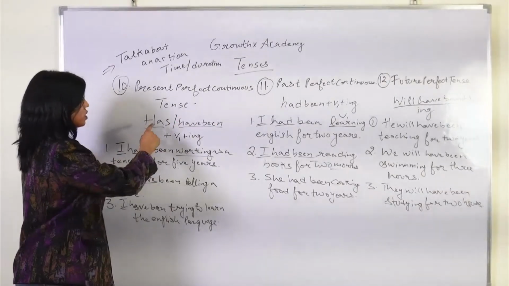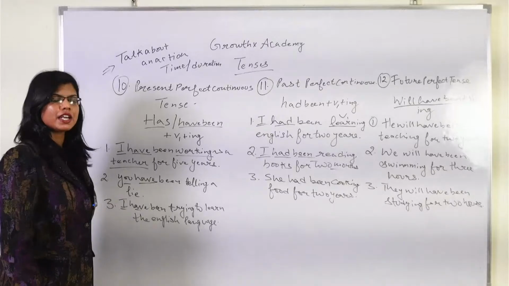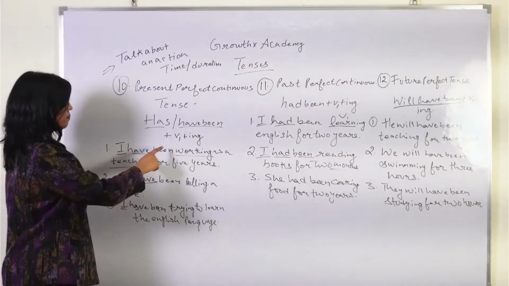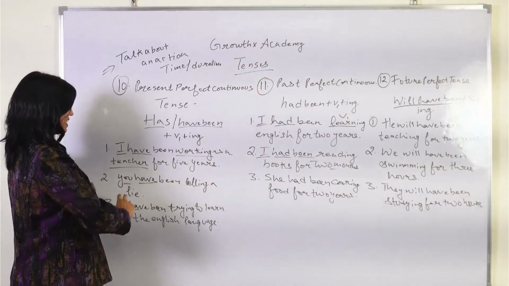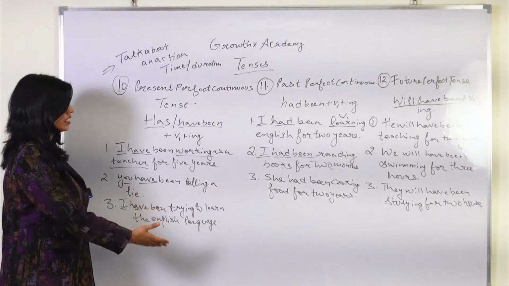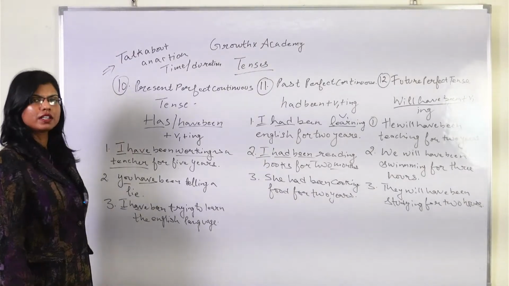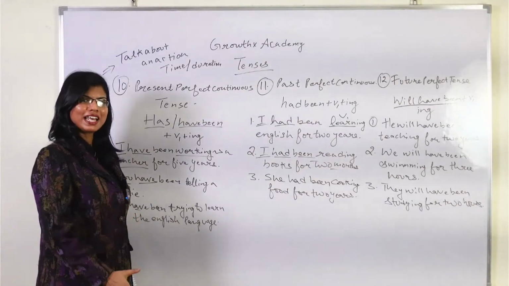Okay, so as usual, has या have been plus V1 plus ing. Okay, I have been working as a teacher for 5 years. You have been telling a lie. Number 3, I have been trying to learn the English language. Okay, that we are talking about here, the particular action. What is that action here? We're talking about a language here.